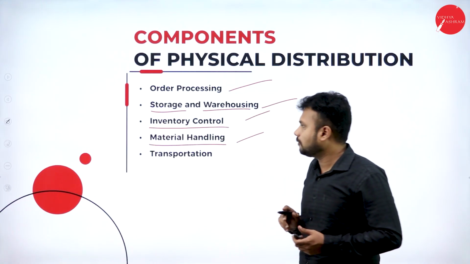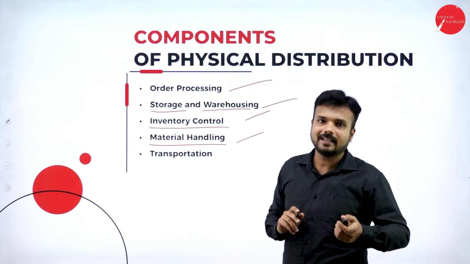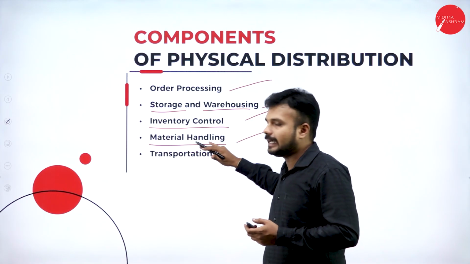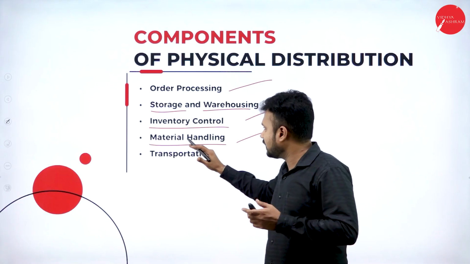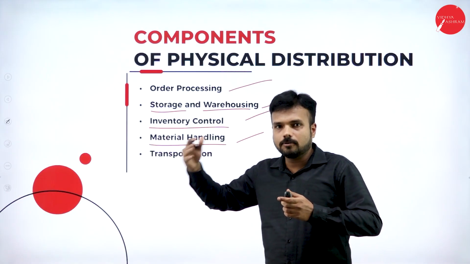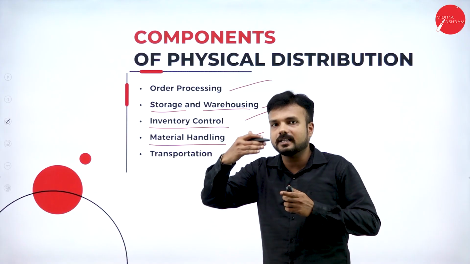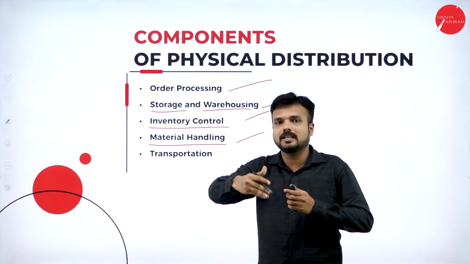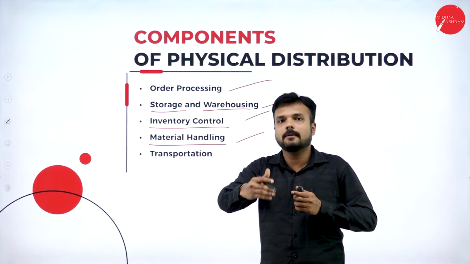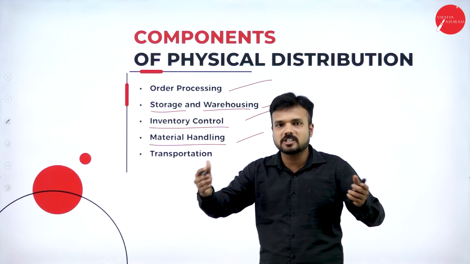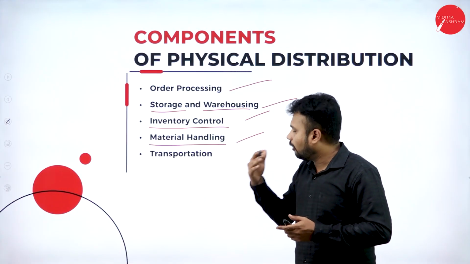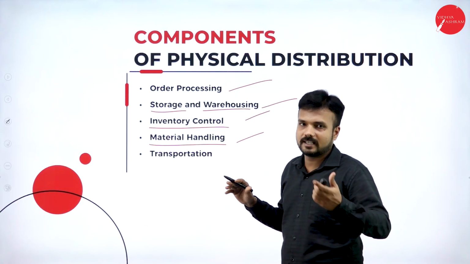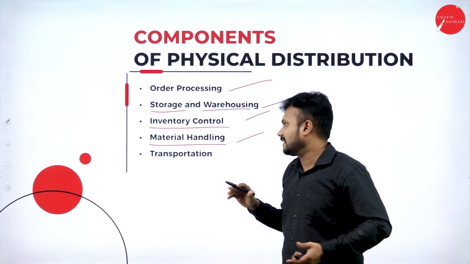Material handling. If you purchase any kind of product online, there is a hidden charge included in the delivery charge, that we call handling charges. This handling charge will be charged by the supplier to make sure that the product reaches the consumer safely. Until the product reaches you, the consumer, the product may get spoiled, damaged, or leaked. To avoid all these uncertainties, material handling is very important. It is going to safeguard the product and protect it from uncertainties.